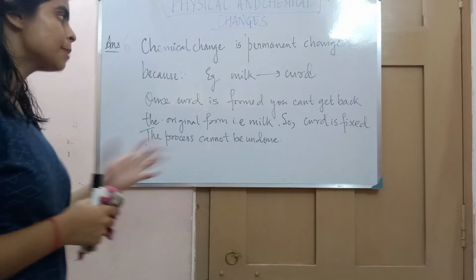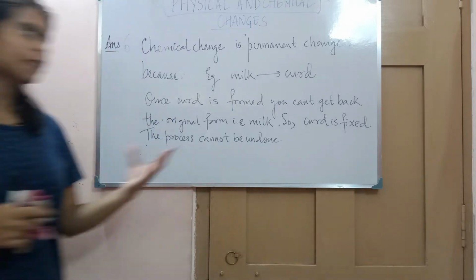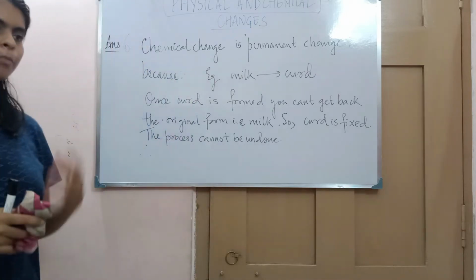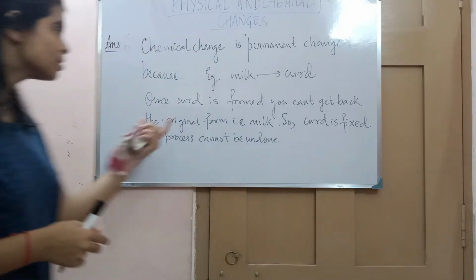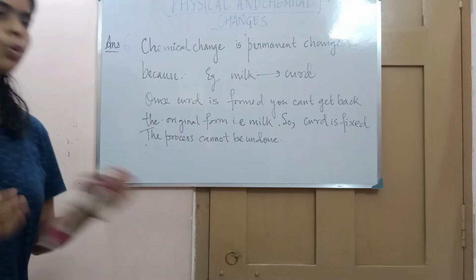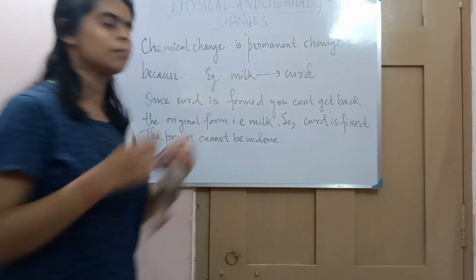Once you convert the milk into curd, is there any possibility to get back to milk? Is there any method that from curd we can get back to the milk? No, there is no way. So once the curd is formed, you can't get back to the original form, that is milk. There is no other way. There is no method that you can get back to the milk.